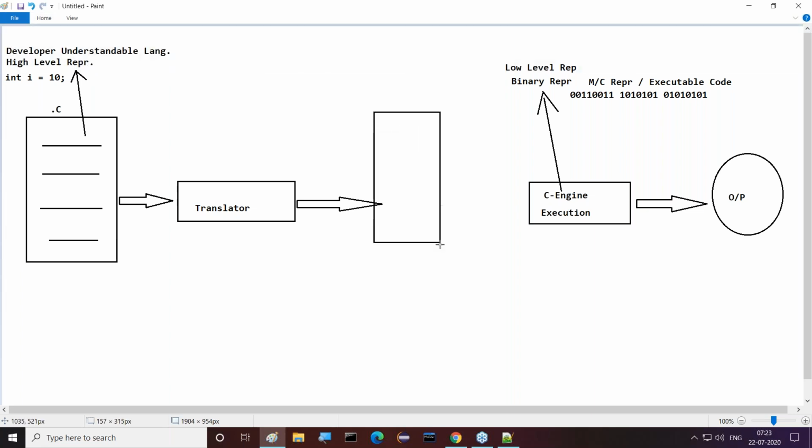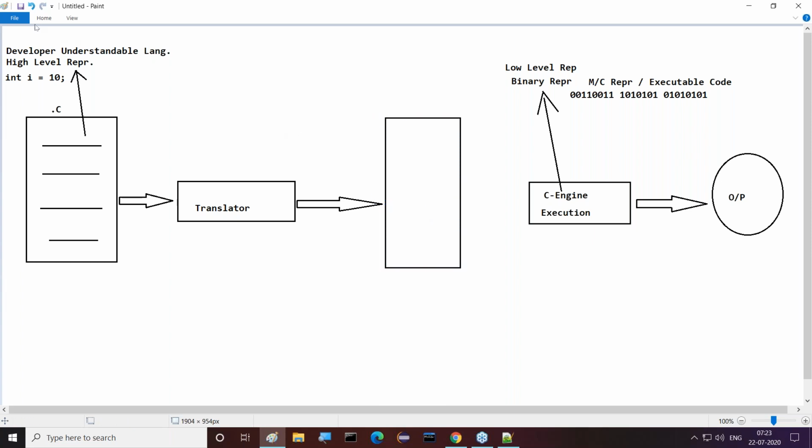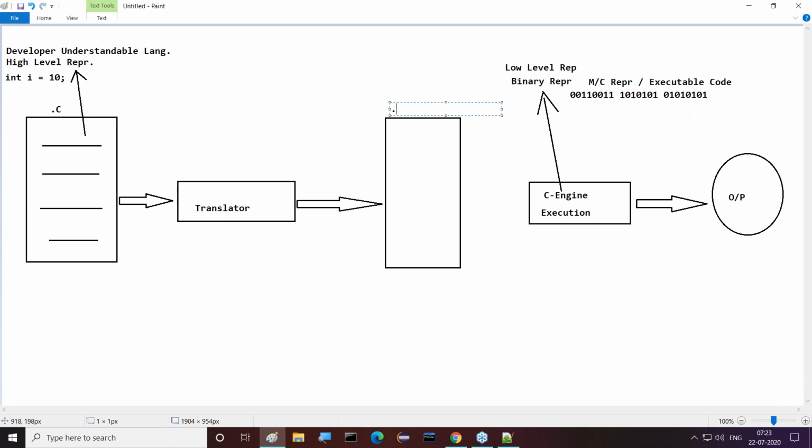The total converted code will be provided in the form of a separate file. That file is the .exe file. What does this .exe file have? The .exe file has the total program in the form of executable code.